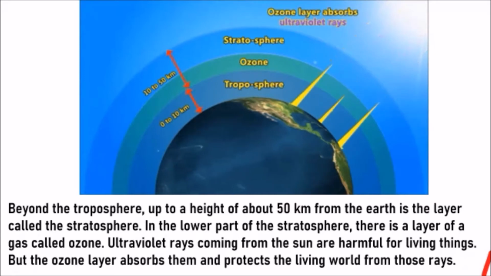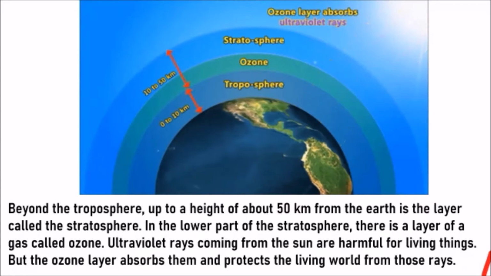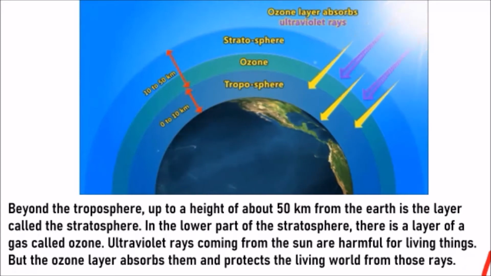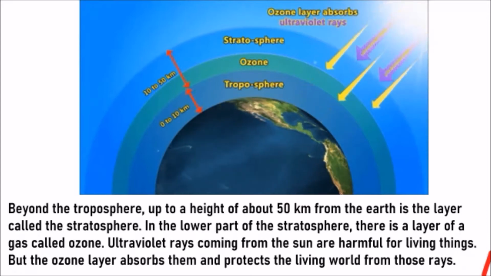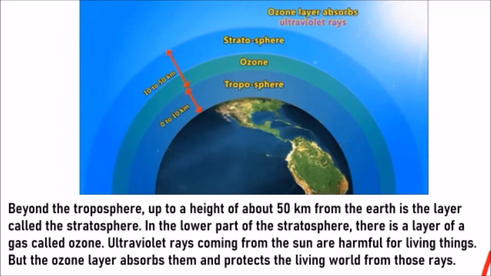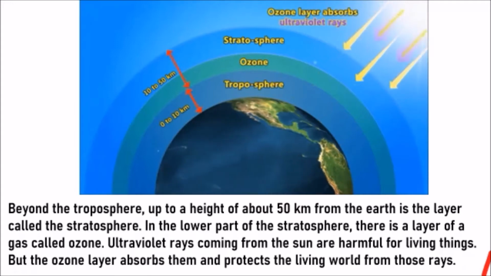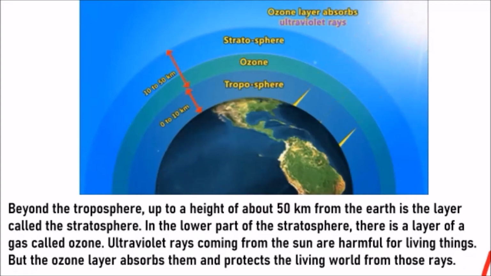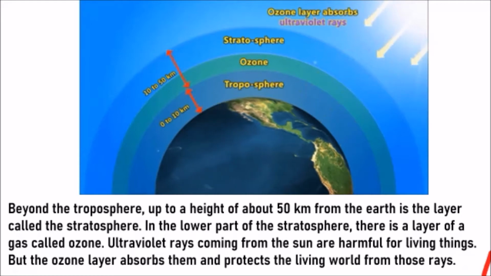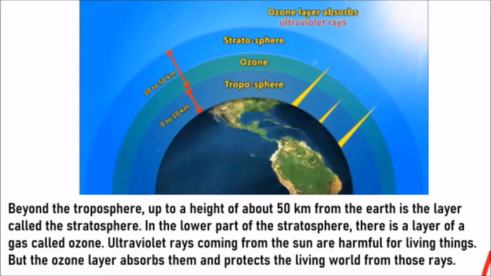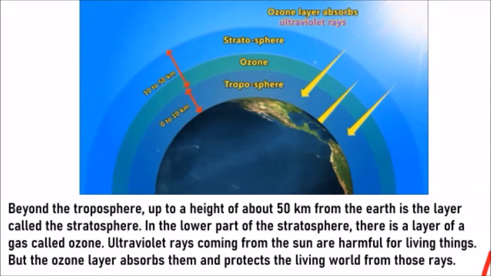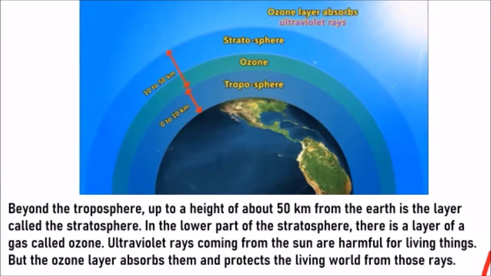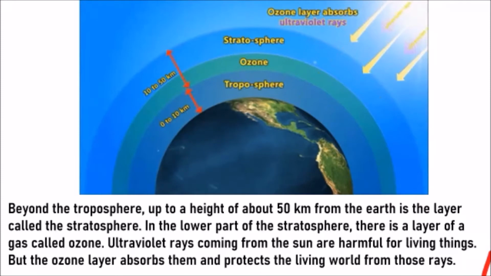Now, this ozone layer is very, very important. It is acting like a protective shield. It's protecting your earth completely. You know why? Because the sun gives out some rays which are harmful for us to survive. Those are called the ultraviolet rays. Now, these ultraviolet rays coming from the sun are very harmful for all the living things.